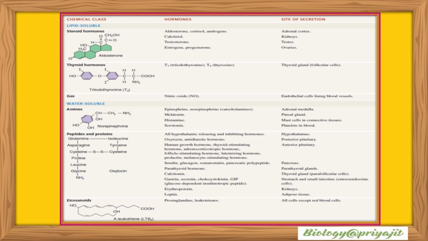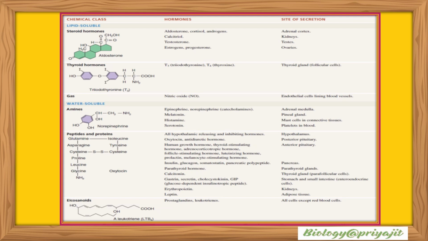Thyroid hormones T3 and T4 are made by adding iodine to the amino acid tyrosine. Their double ring structure makes them highly lipid soluble. Nitric oxide, NO, is a gas that acts as both a hormone and a neurotransmitter. It is produced by the enzyme nitric oxide synthase.